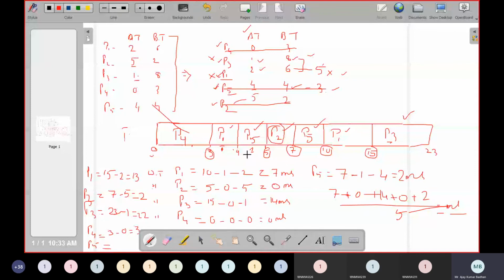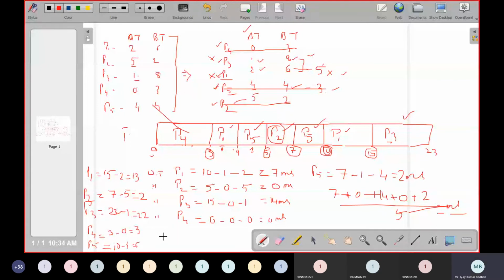When it comes to P5, P5 executed 2 times, so we have to take the right portion, 10. So 10 minus 4, that is 6 milliseconds. So we can do the average now: 13 plus 2 plus 22 plus 3 plus 6, divided by 5. So what is the value you are getting? You can just work it out and you will get it in milliseconds.